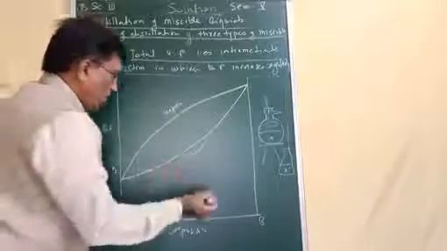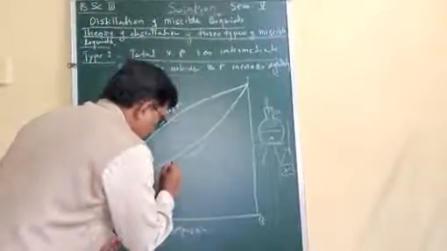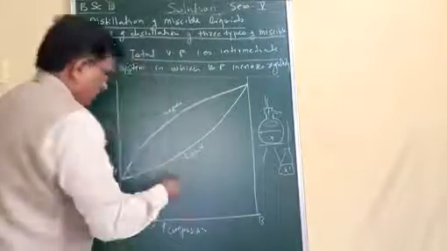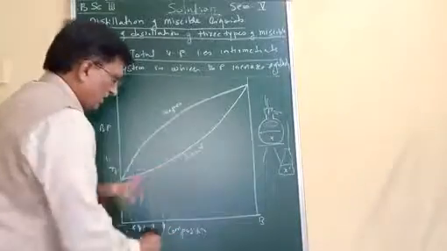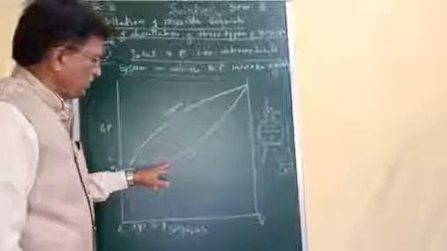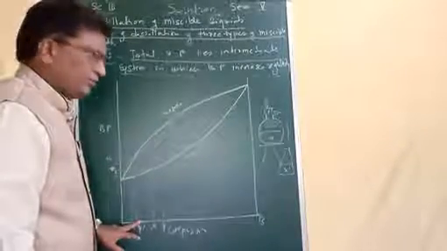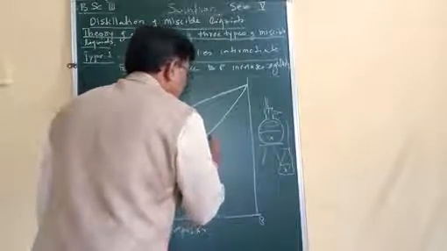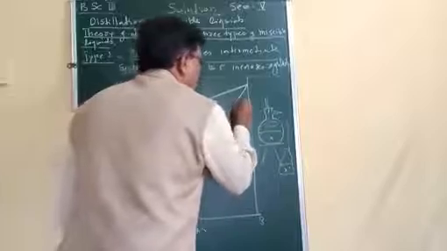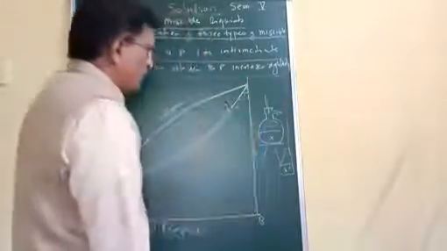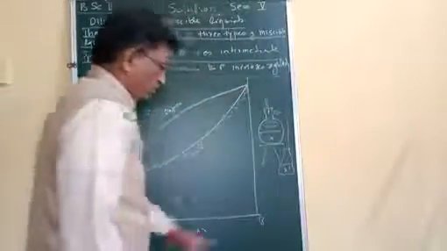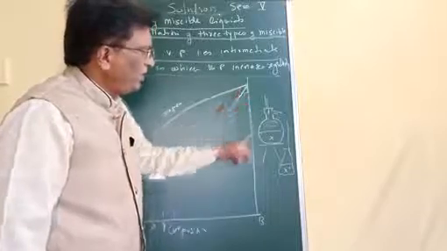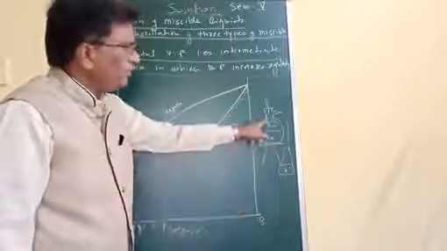And therefore, on continued heating, the composition of residual solution will shift towards the right hand side, and the corresponding compositions will boil at increasing temperatures, and condensate will have the respective compositions. And on continued heating, the composition shifts towards the right hand side, and the final residual solution will be the pure component B.